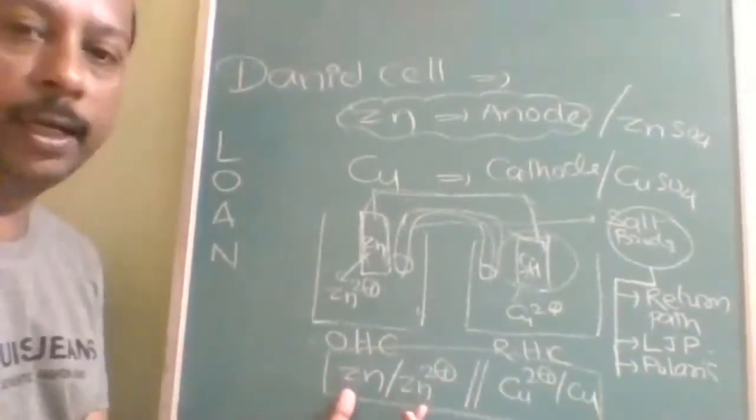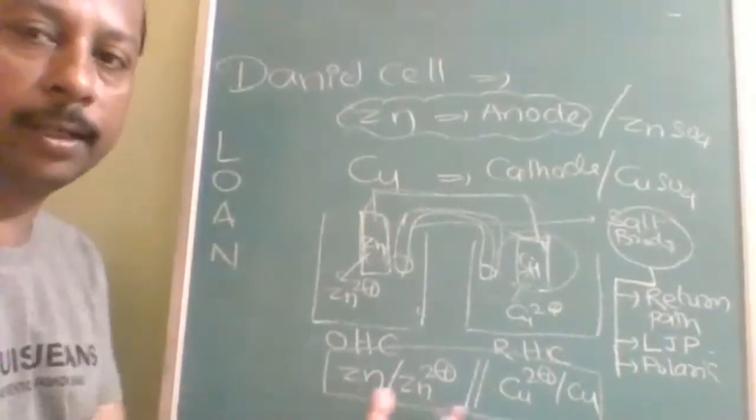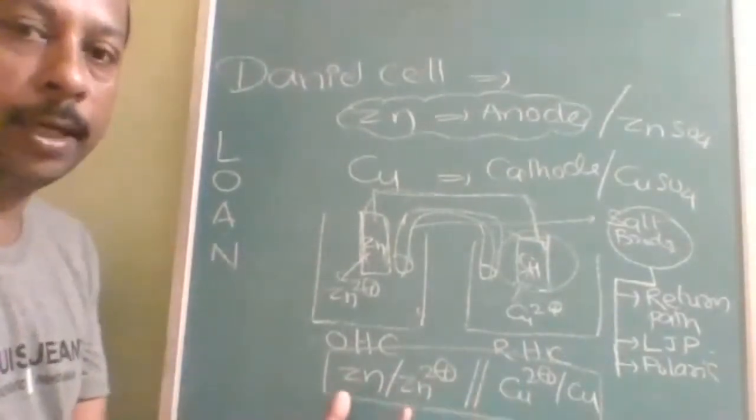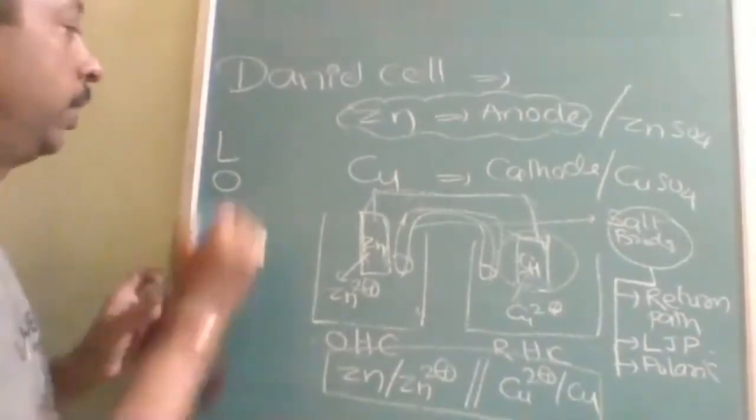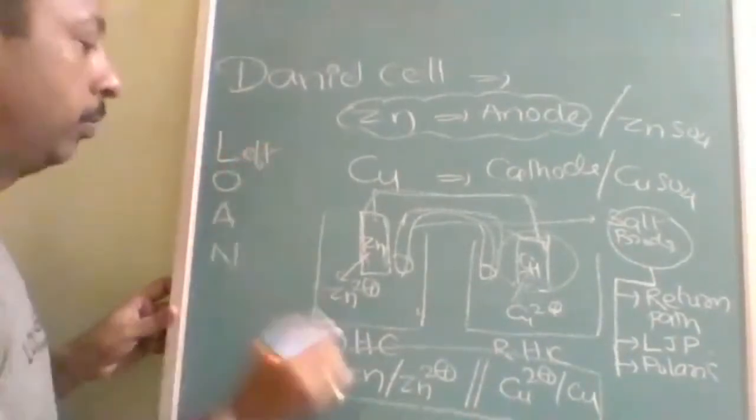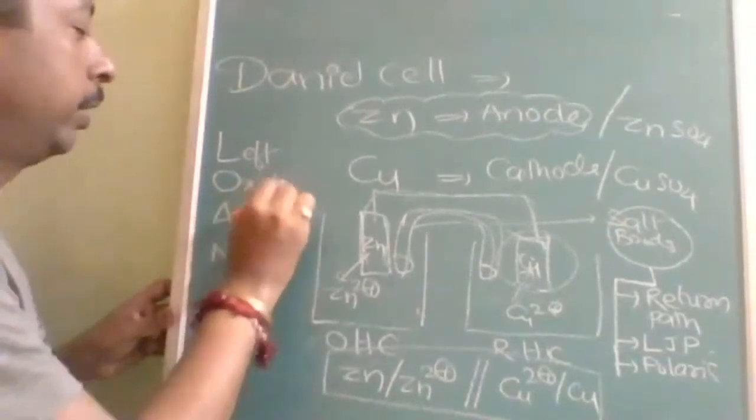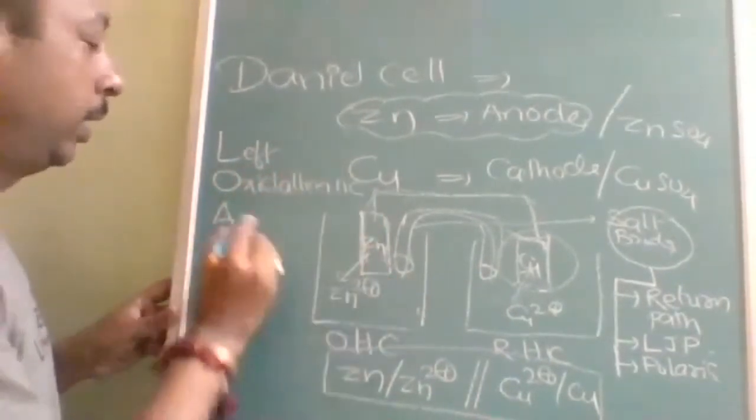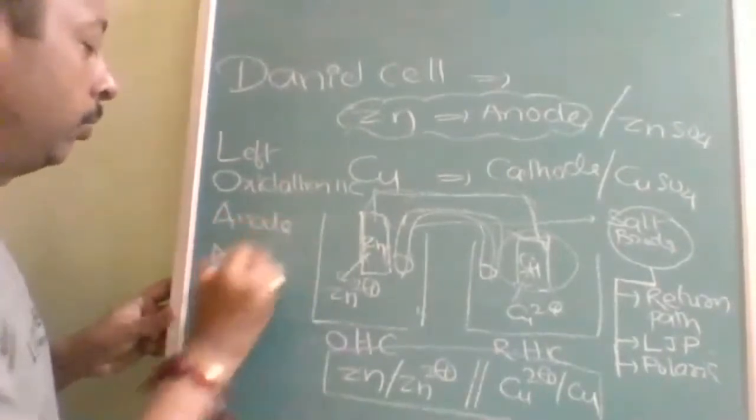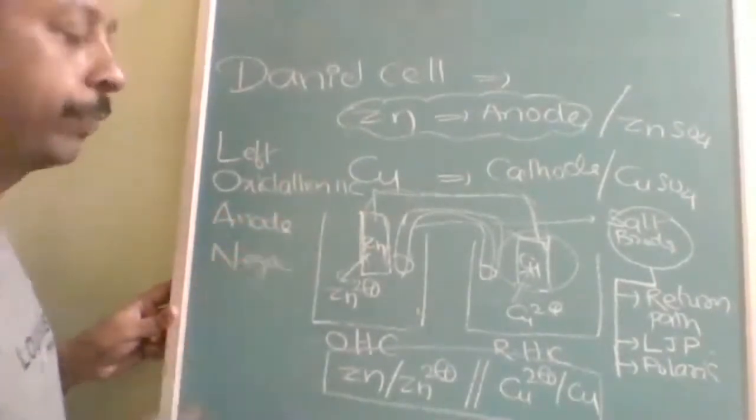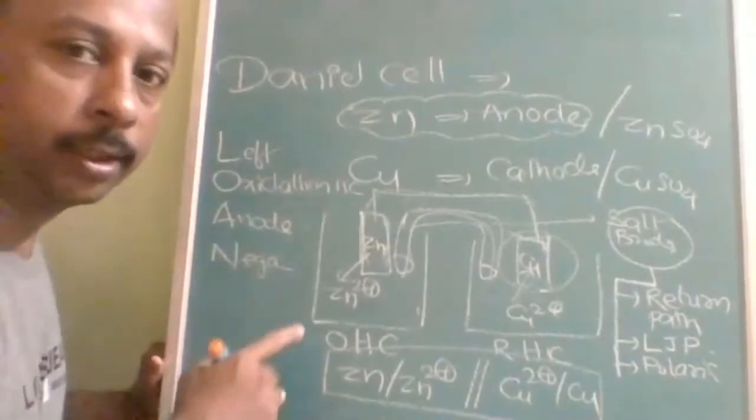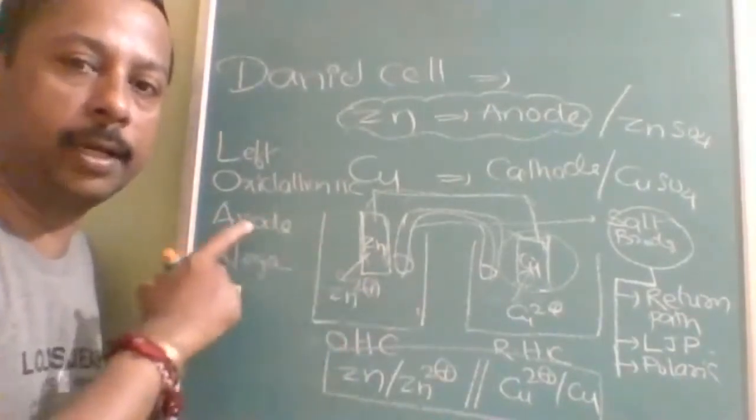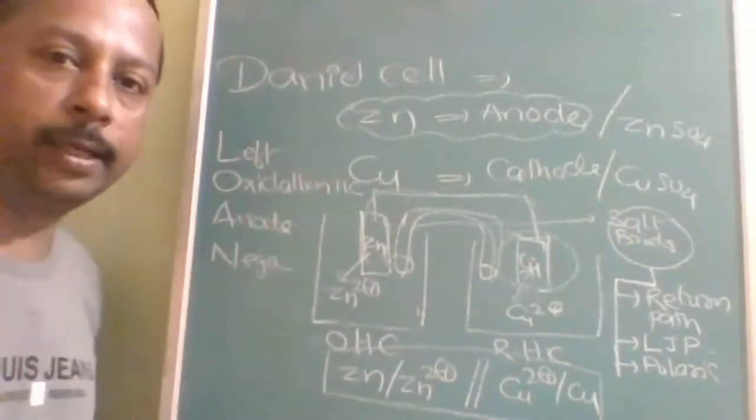If you identify and remember this part, then the converse will be the other part. This part is zinc oblique zinc 2 positive. That means left, O means oxidation, and it is the oxidation half cell, which contains the anode, and its charge is negative. So this is the IUPAC representation, diagrammatic and memory technique of the Daniell cell.